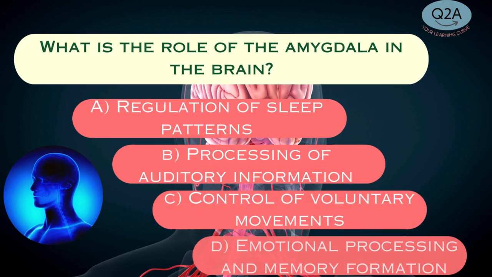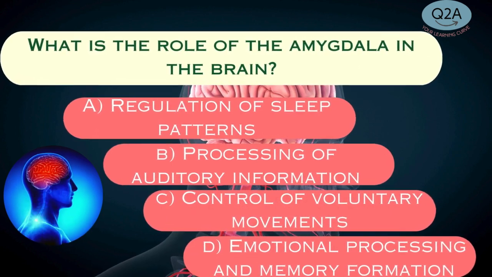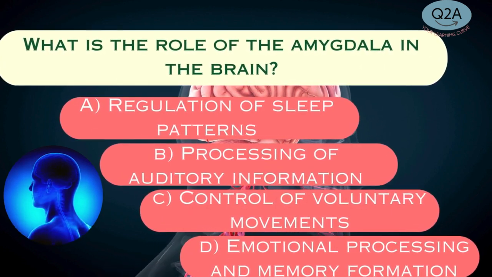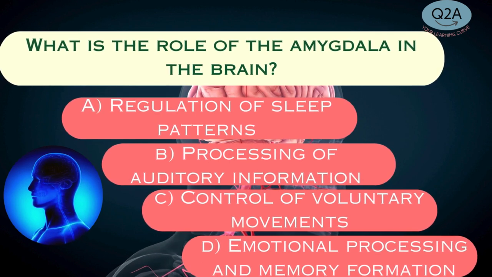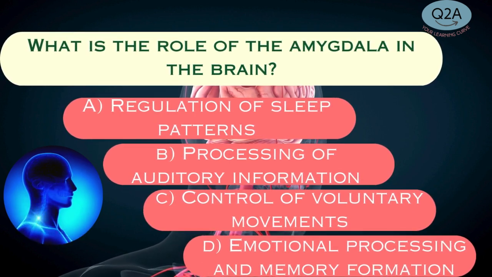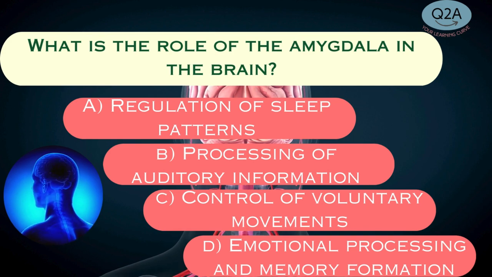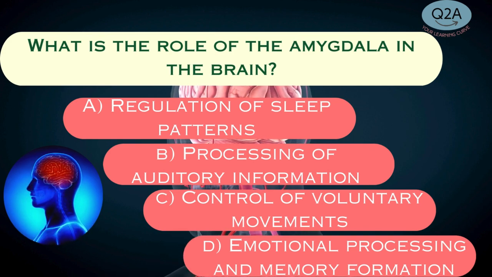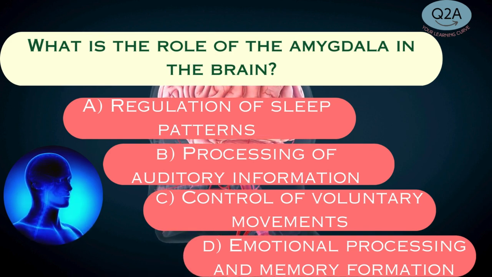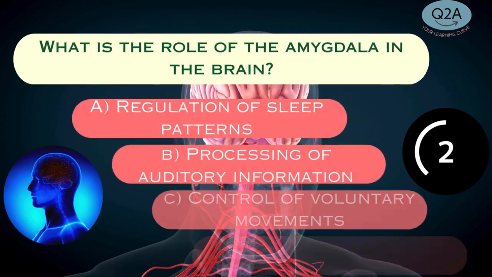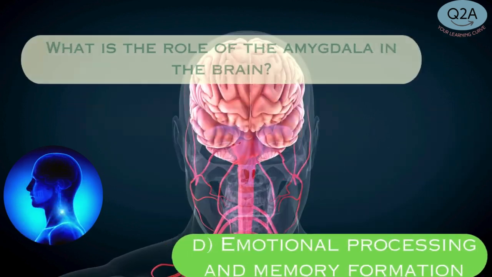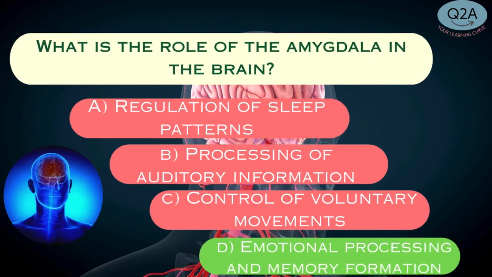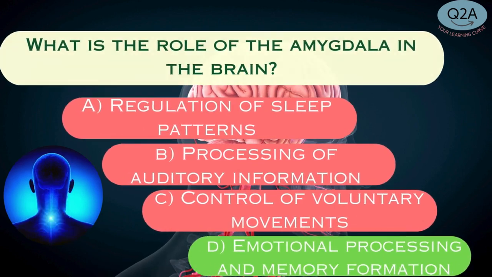What is the role of the amygdala in the brain? A. Regulation of sleep patterns. B. Processing of auditory information. C. Control of voluntary movements. D. Emotional processing and memory formation. Answer D. Emotional processing and memory formation.